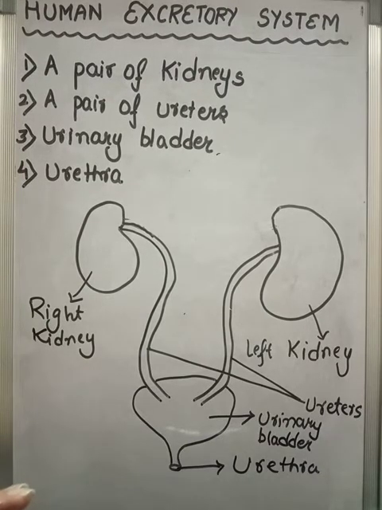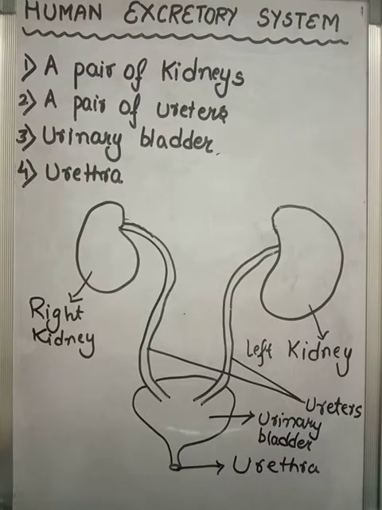So the nitrogenous wastes are removed with the help of the excretory system, and this is its main function. It is responsible for the filtration of our blood. If the blood has so many waste products which are not required by the body, that situation may prove lethal. Lethal means that it can cause death. So it is very important to remove all the waste products from our body.